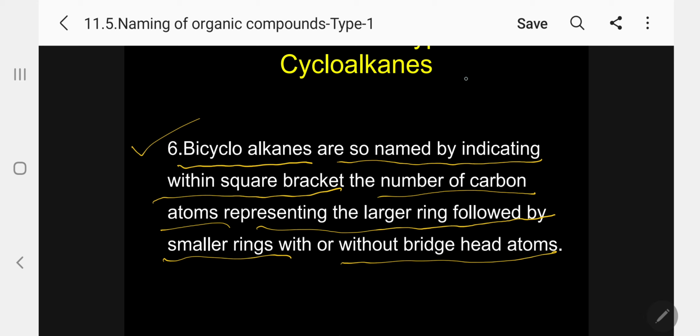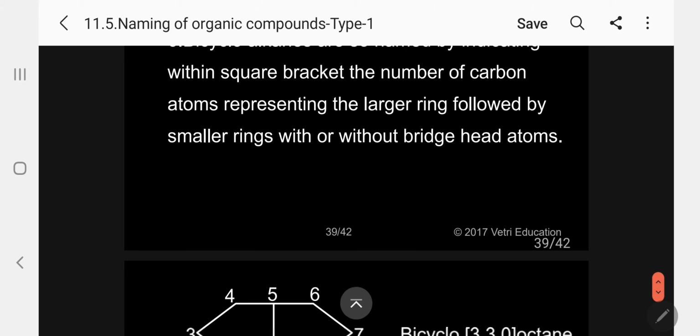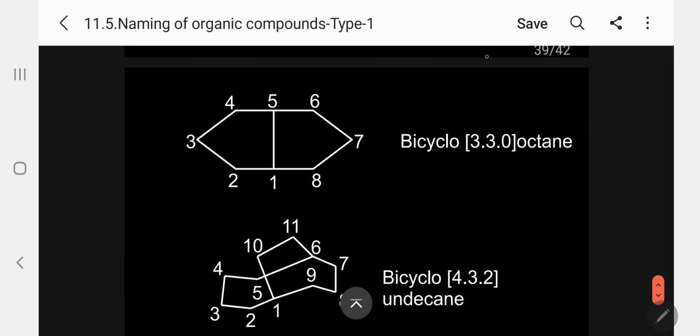I will explain what a bridgehead is later. Kindly follow; I am taking this example. There are 2 rings. The two 5-membered rings are connected through 1 and 5. It is non-adjacent, not at the neighboring position.